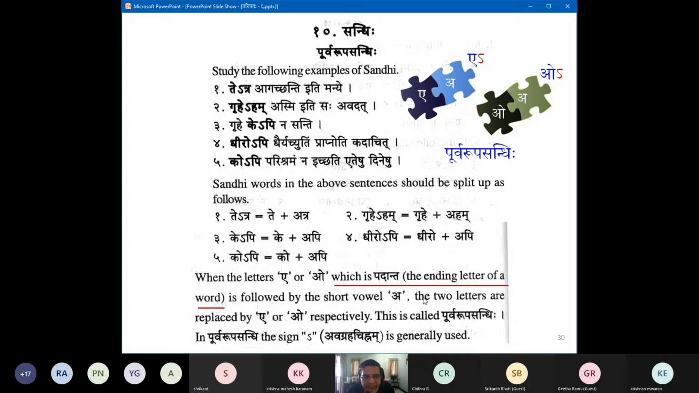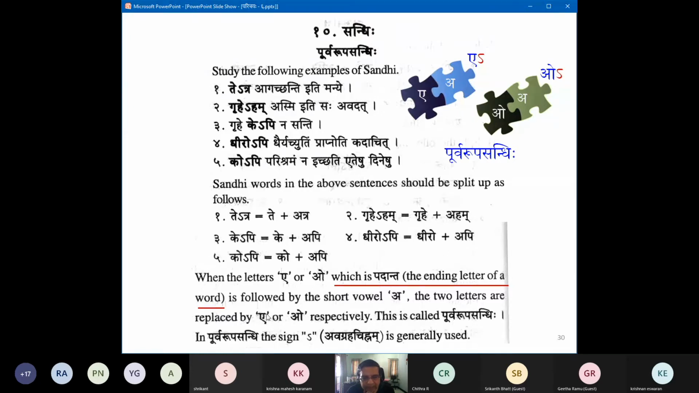The funny thing, this akara is also clearly replaced. See, read the English carefully. The two letters, it doesn't mean the two letters A and O. They are coming in different sandhis. The two letters are A and A or O and A. That's what you should read these two letters as. So both the left and the right letters, those two letters are replaced by one single A or O respectively.